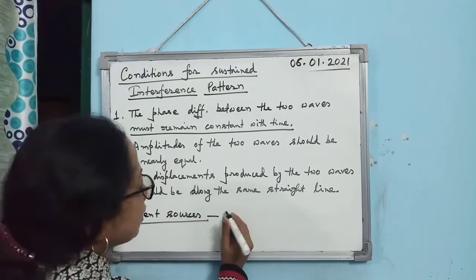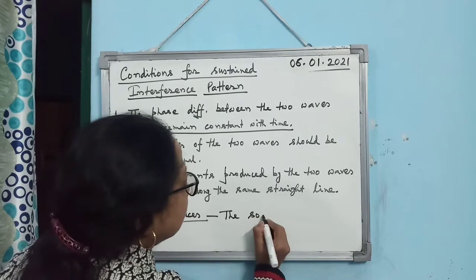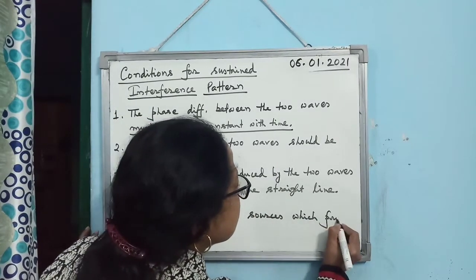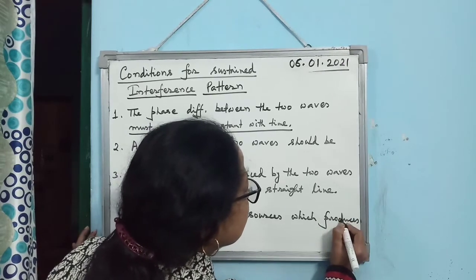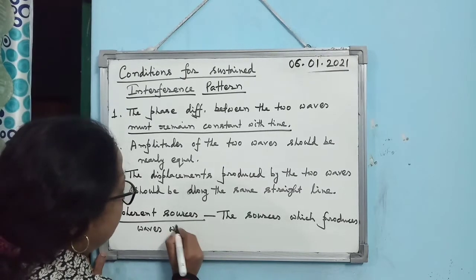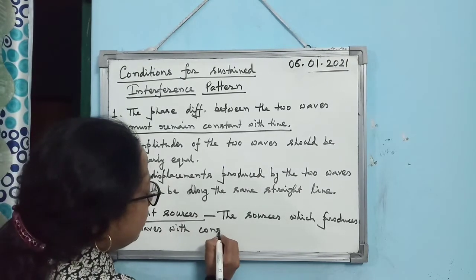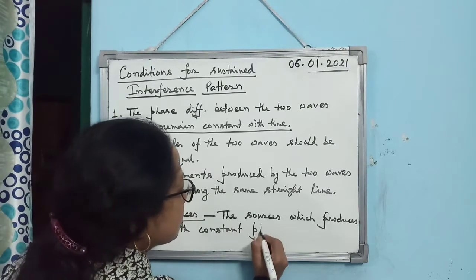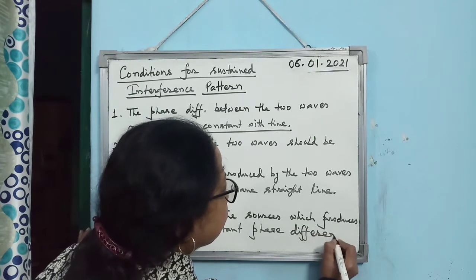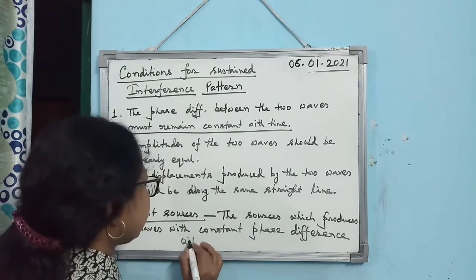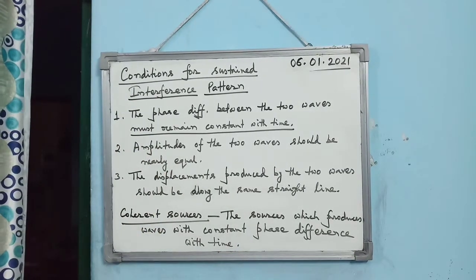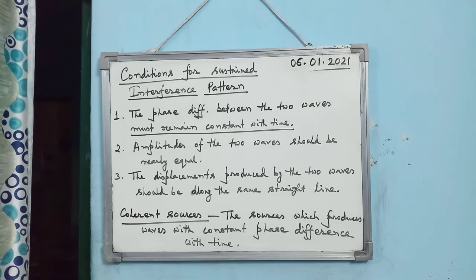Coherent sources are the sources which produce waves with constant phase difference with time. Alright, so these are the important points you have to remember regarding interference.